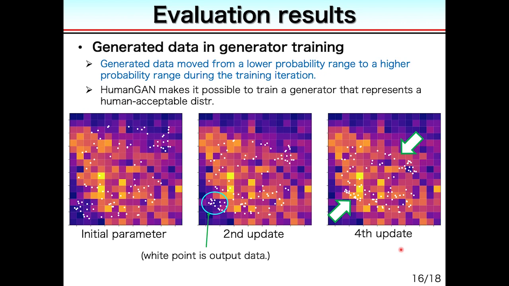It means that the posterior probability of the generated data is improving by the iteration. Therefore, we can demonstrate that our training can successfully improve the posterior probabilities. That is the objective function of the HumanGAN. Due to the time limit of the presentation, we did not show the numerical improvement, but you can find the result in our paper.